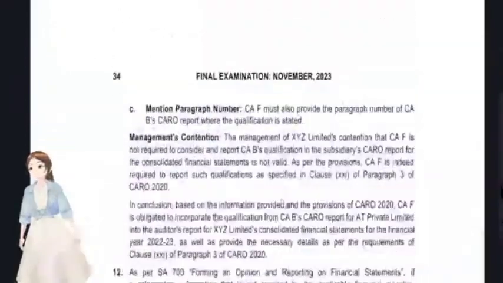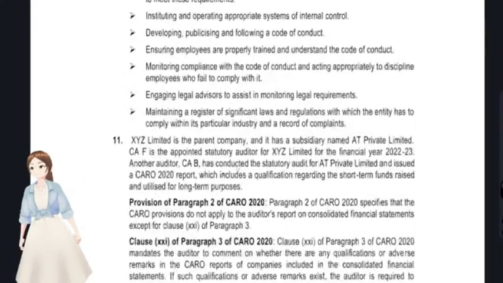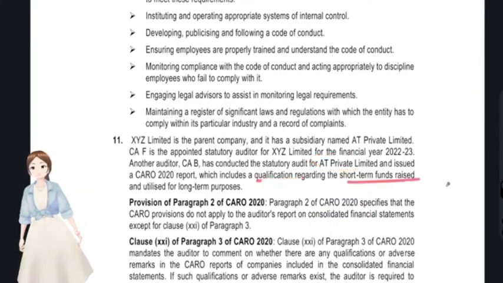You see here what they are saying. XYZ Limited is a parent company, that's a holding company, and its subsidiary is AT Private Limited. Facts of the case: CAF is appointed as statutory auditor of the parent company XYZ Limited, and CAB has been statutory auditor of the subsidiary company AT Private Limited, in which there was a qualification that short-term funds were utilized for long-term purposes.